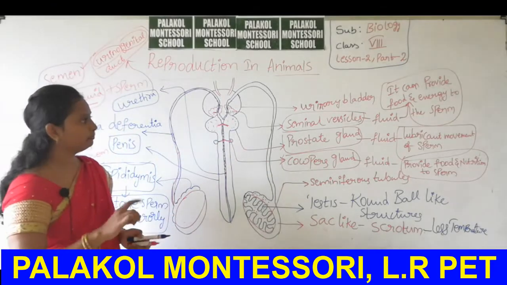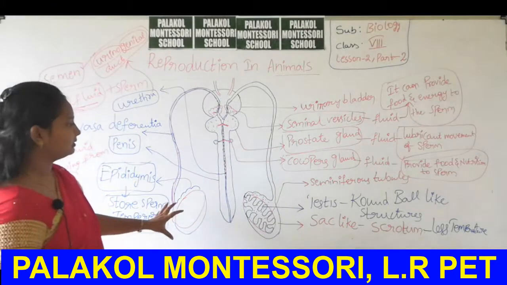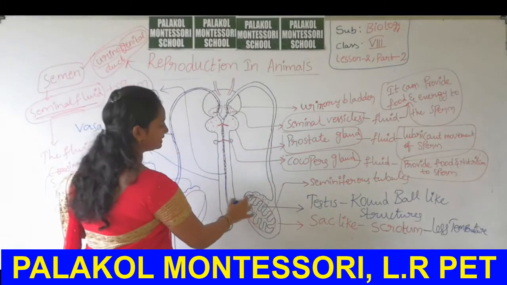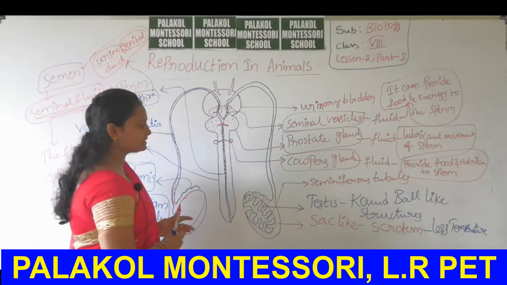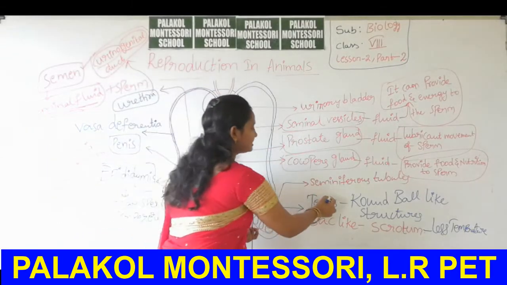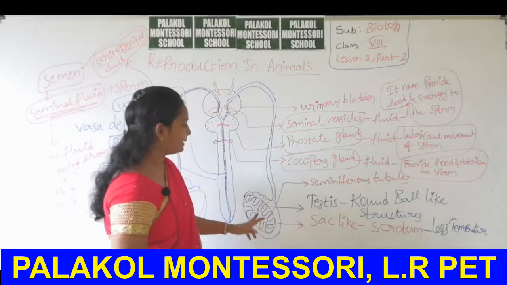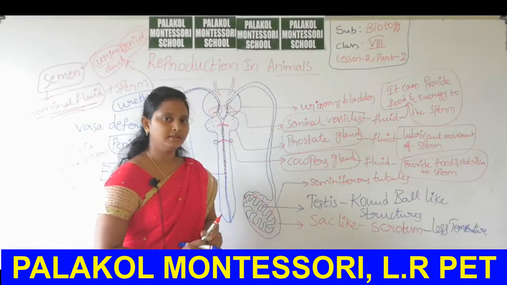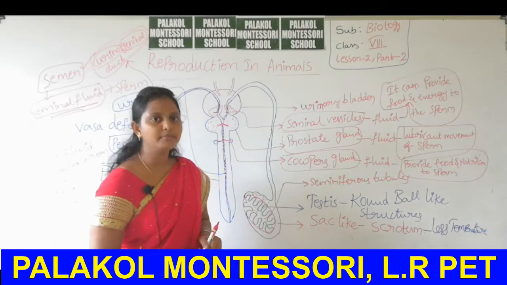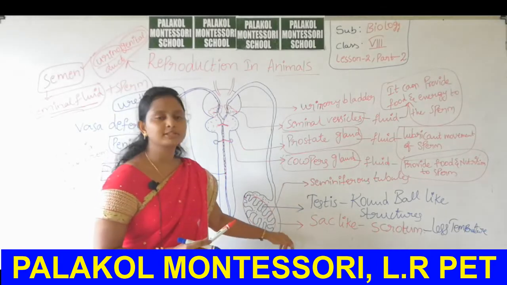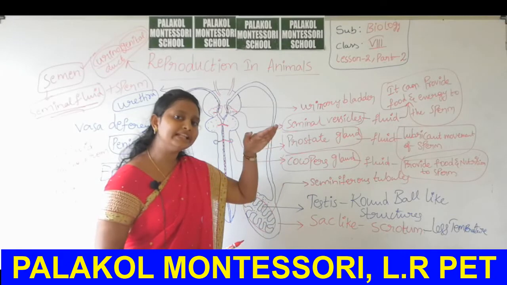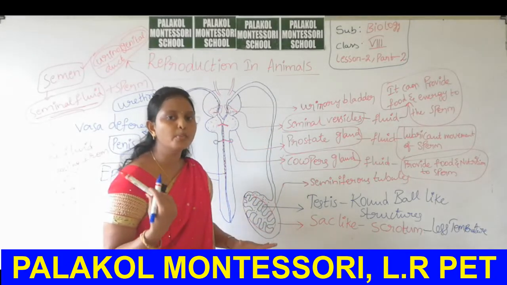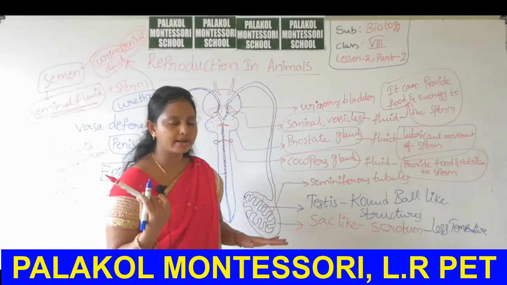Okay, now I am repeating. The main organs for the synthesis of sperm cells are the testes. Testes are round ball-like structures present in a sac-like structure called scrotum. What is the function of scrotum here? To maintain a low temperature compared to body temperature.